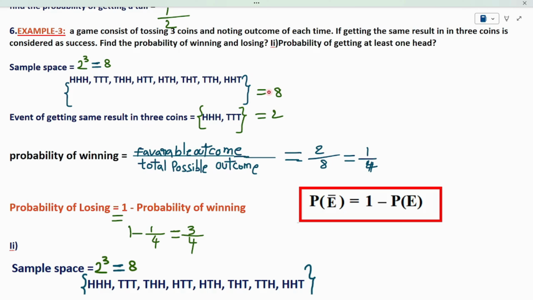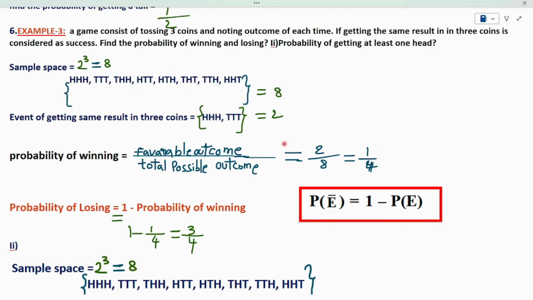Now, I got the sample space equal to 8, the event equal to 2. Sample space is nothing but all the possible outcomes. Event is nothing but the favorable outcome. The favorable outcome is the one which satisfies our condition. Our condition is that the same result occurs in 3 coins. So, head, head, head and tail, tail, tail, these 2 possibilities satisfied my condition. So, I got the event as 2.